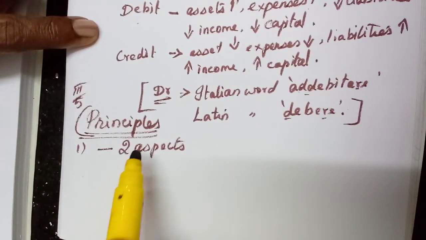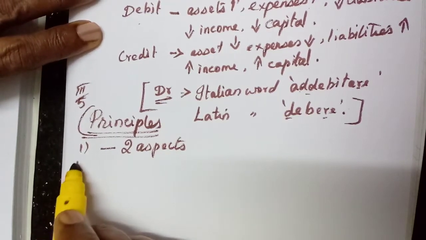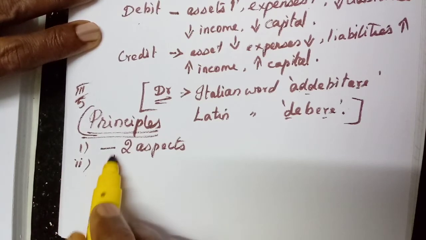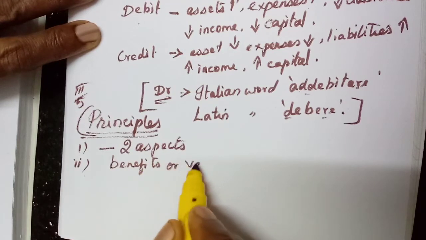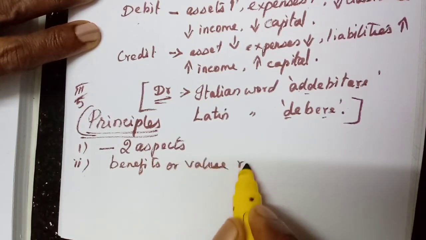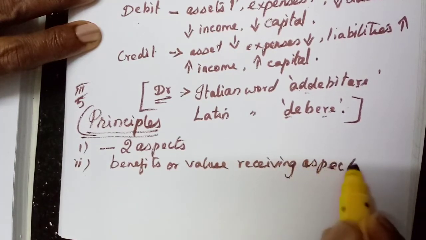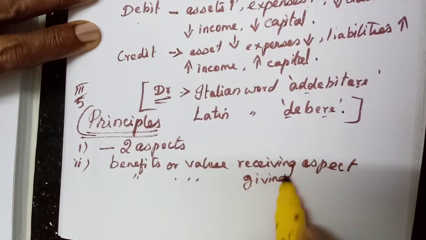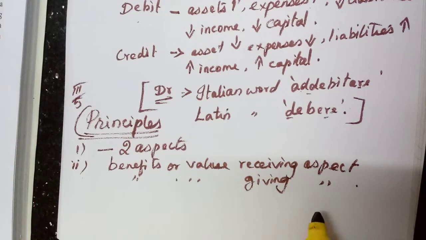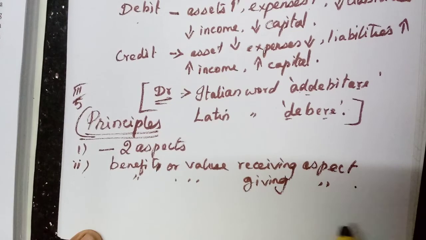For every business transaction, there are two aspects. Those two aspects are the benefit or value receiving aspect and the benefit or value giving aspect.